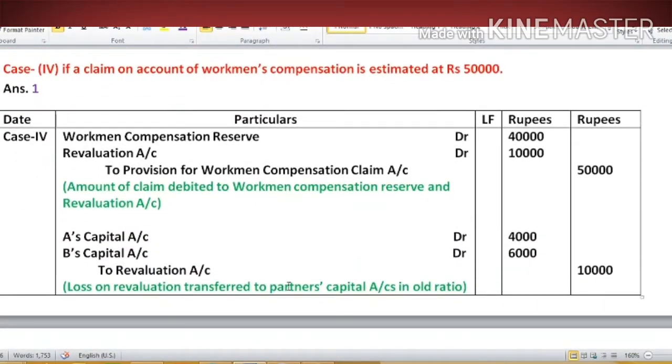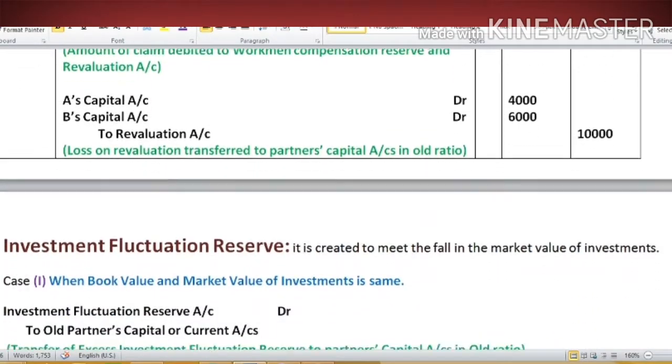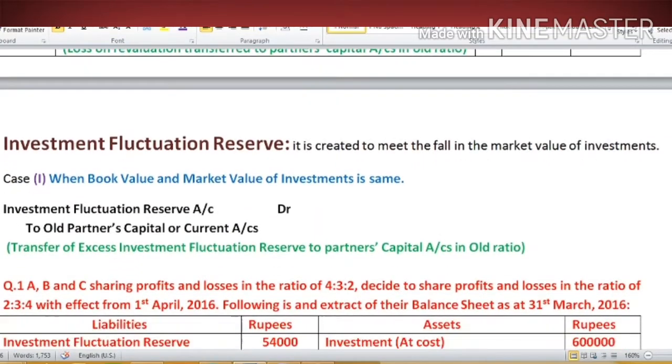Then our second entry will be old partners' capital account debit to revaluation account. It means we have distributed the revaluation loss amongst the old partners.